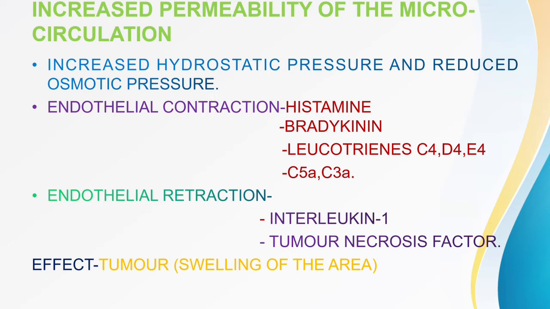In this way, the permeability of the microcirculation is increased, in two ways: endothelial contraction and endothelial retraction.